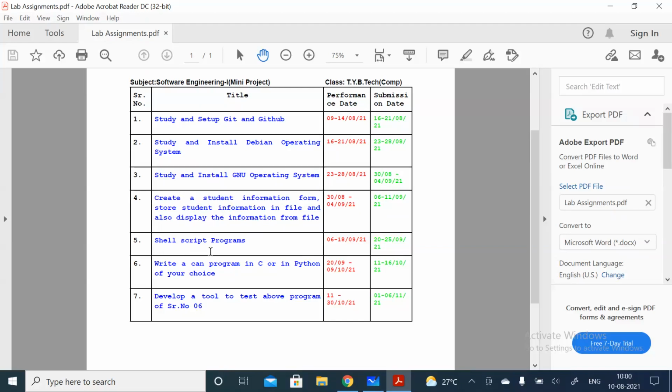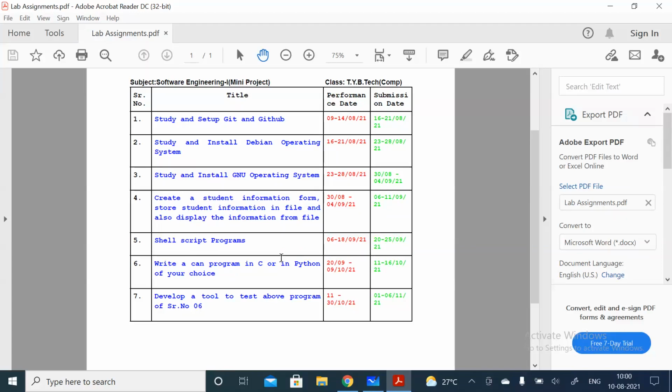And the fifth one is about shell script. Do you have any idea about shell script? Anyone? What it is, or shell script programming or something? Please tell me so that I can go into detail.